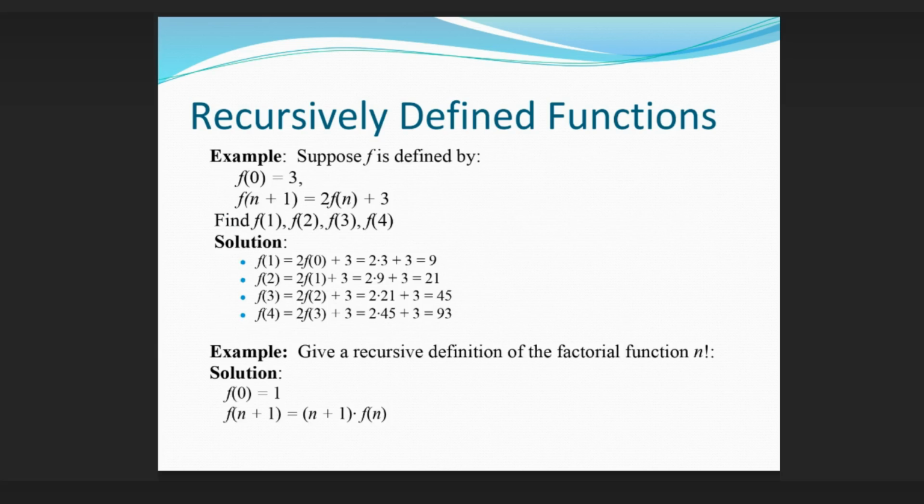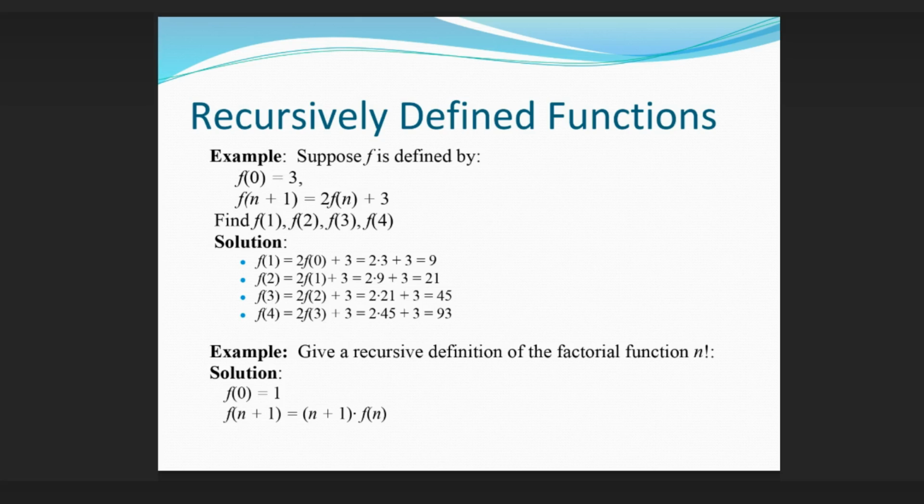Recursively defined functions. Example: Suppose f is defined by f(0) = 3, f(n+1) = 2f(n) + 3. Find f(1), f(2), f(3), f(4). Solution: f(1) = 2f(0) + 3 = 2·3 + 3 = 9, f(2) = 2f(1) + 3 = 2·9 + 3 = 21, f(3) = 2f(2) + 3 = 2·21 + 3 = 45, f(4) = 2f(3) + 3 = 2·45 + 3 = 93.